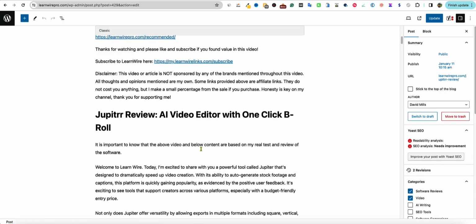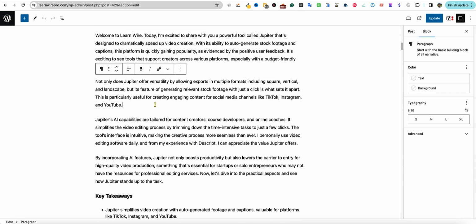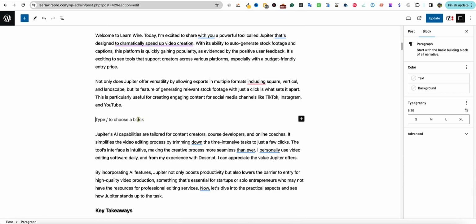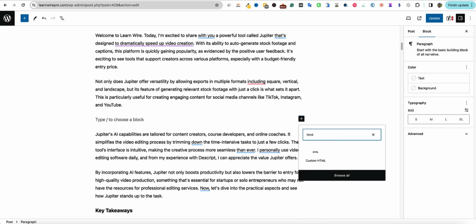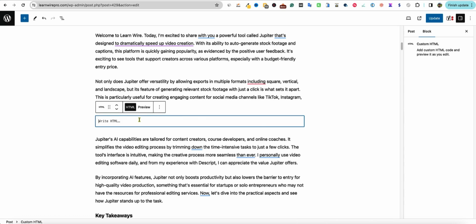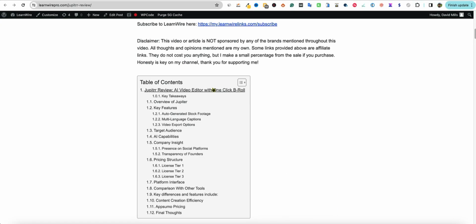And we'll come in here and I'll just scroll down and let's just say right over here, we want to add that code. So I'm not really sure if I just add the code or if I have to actually come in here to HTML. I would imagine I would need to go to a custom HTML right here. And then I would paste that in, or that's just div. So I'm not really sure that is going to work, but let's just go ahead and go like that and say update.